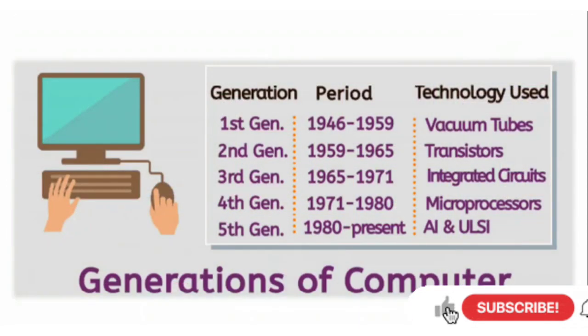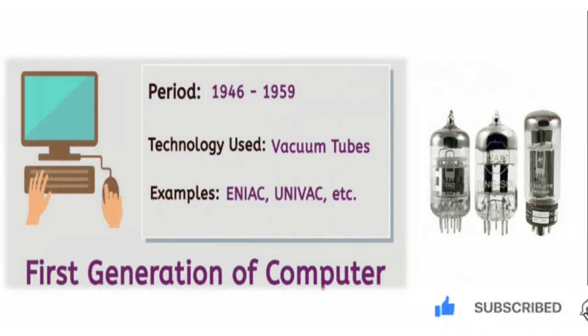Now let's learn about the first generation of computer. First generation of computer, the time period start from 1946 to 1959. Component used were vacuum tube.